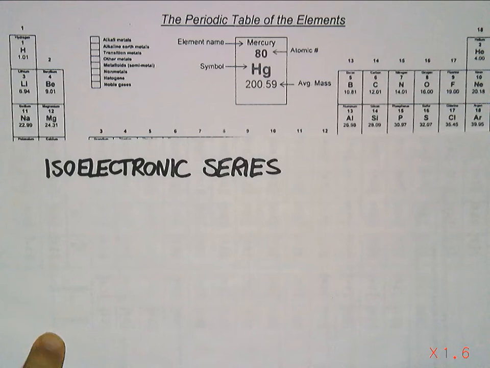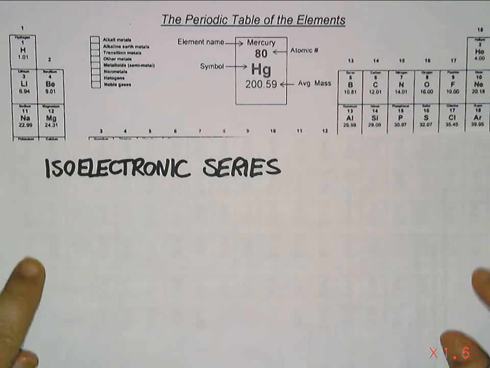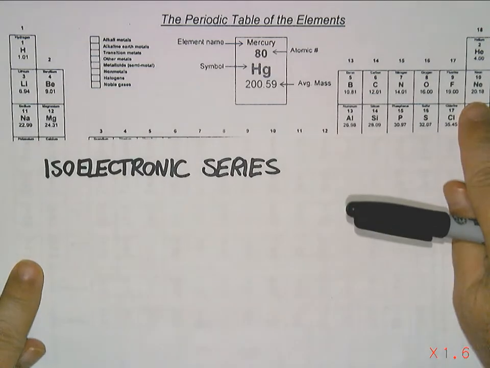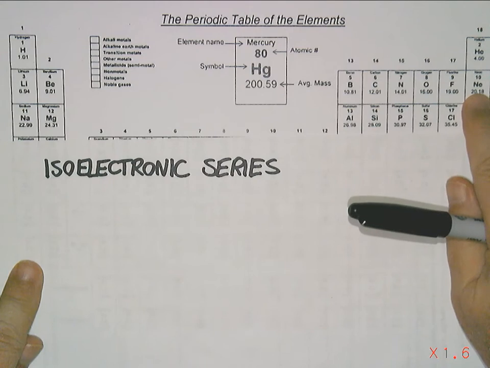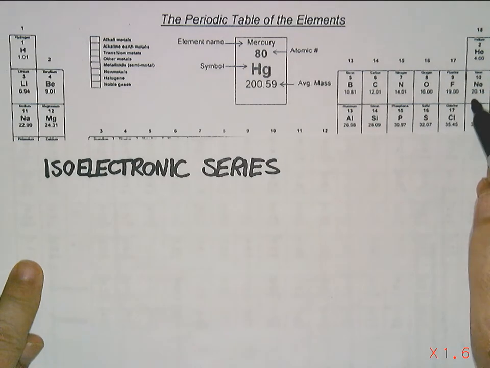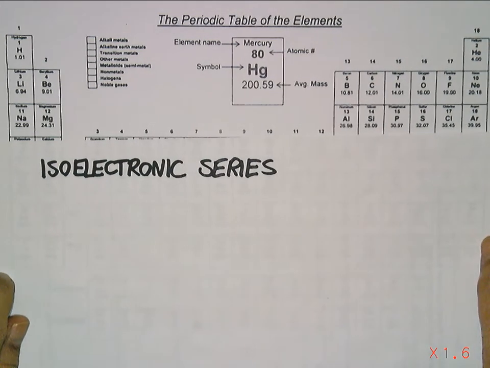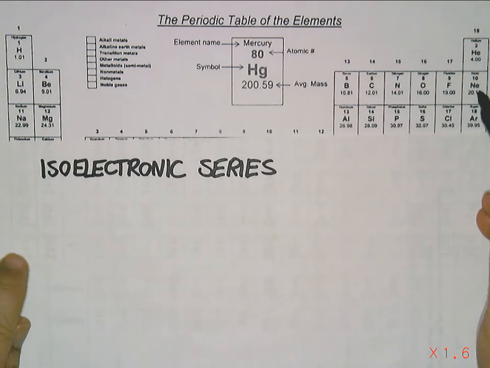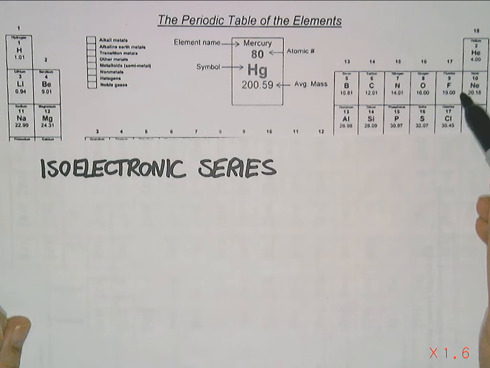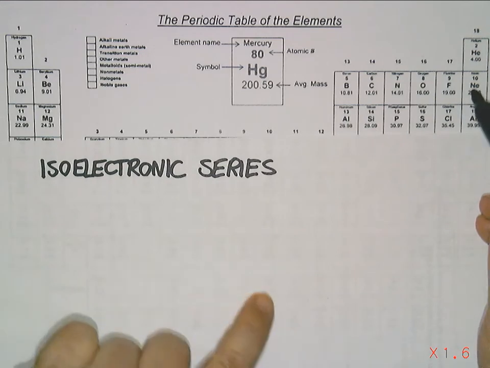Now in the last video we saw how to predict the charges that common ions of elements should have. And one of the things that we looked at was noble gases, like neon here that I'm pointing to, have especially stable configurations. We know that because they don't form compounds with other elements. And if other elements can get that configuration, they will be especially stable too.